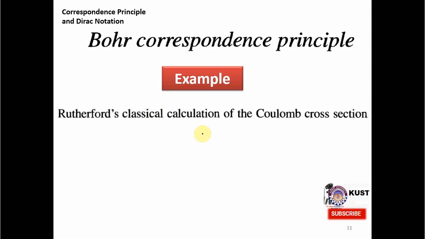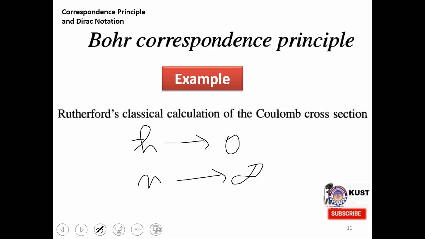So when he did these calculations in the classical case, and then quantum mechanical calculations were done where these two limits, that is h bar tends to 0 or n tends to infinity, were applied, then both results matched. So it was proven that the correspondence principle is true, and it was then again seen in many other examples as well. So far so good for the correspondence principle.